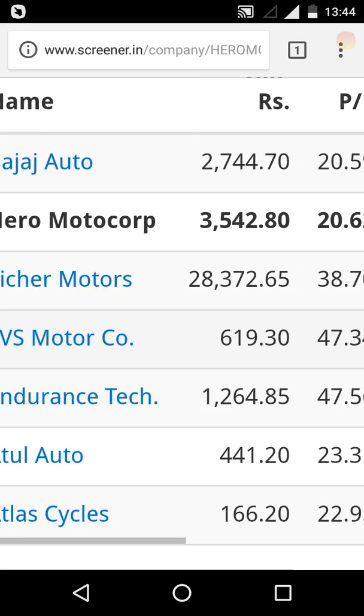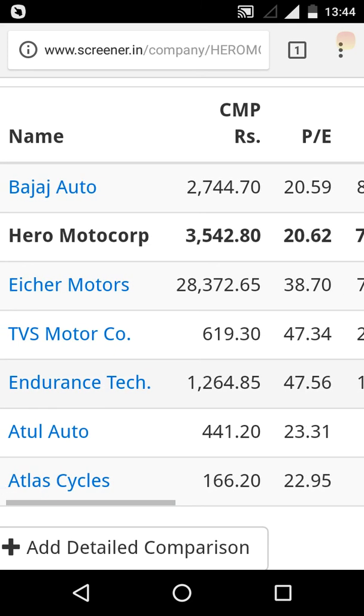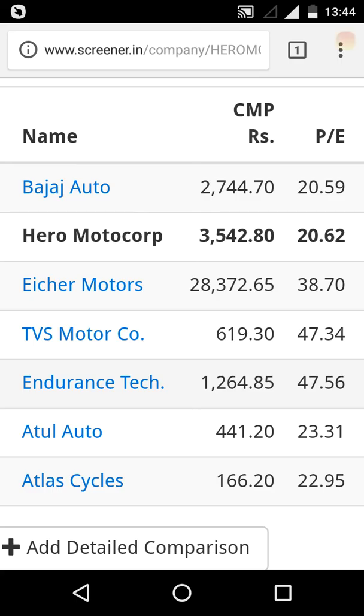So if we see the PE ratio, we can clearly see the PE ratios are different values for different companies. As I said, Atlas Cycles has a good PE ratio, that is 22.95, but still if you compare with other stocks, for example the stock of TVS Motors, it has a PE ratio of 47.34 and the stock value is 619.30, and Hero Motocorp is 3542.80 with a PE ratio of 20.62. So here TVS Motors' share price is less, and Hero Motocorp's share price is more.